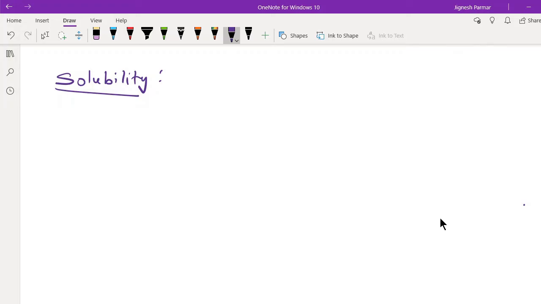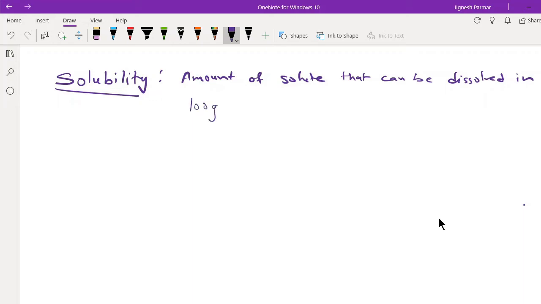It is defined as the amount of solute that can be dissolved in 100 gram of solvent at the given condition. So guys, this is the definition of solubility.